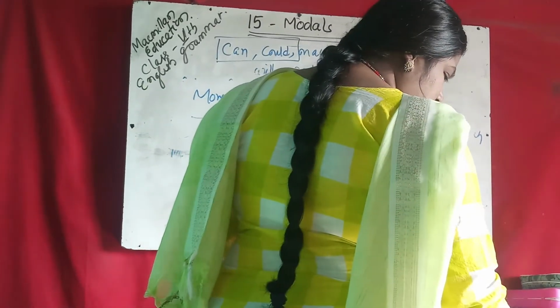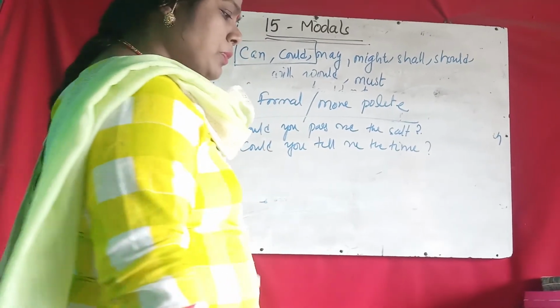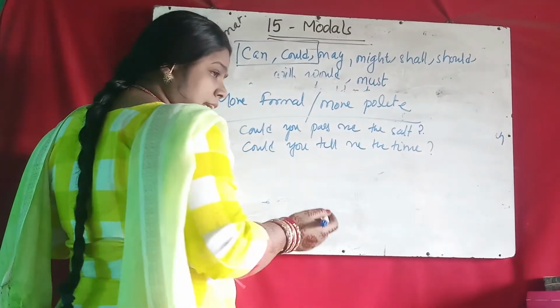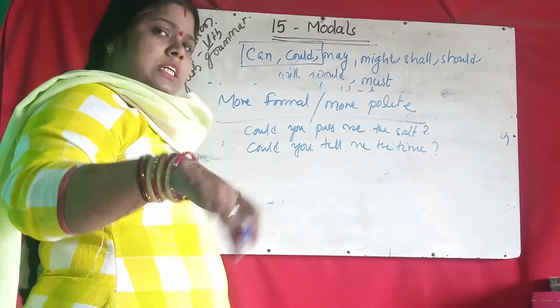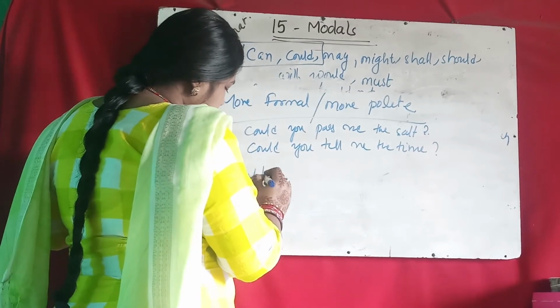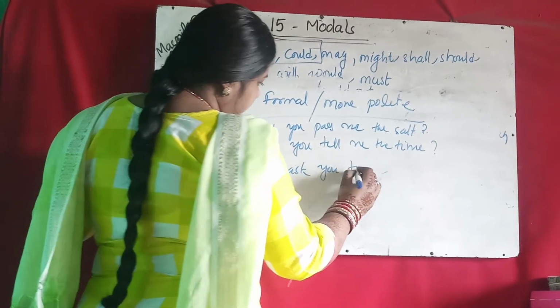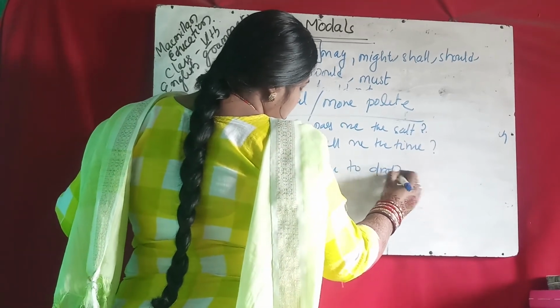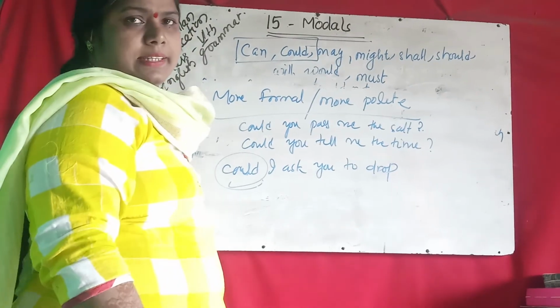Okay. In a polite request, could you give me, Deepak, the message for me? Could I ask you to drop me? That is a formal request. Could means more polite. Could I ask you to drop me? It is also, could is a more formal request than can.